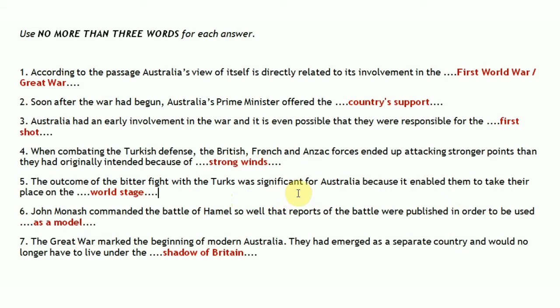They had to fight on the better defended spots, and as it was a bitter fight, definitely they lost because the Turkish defense was very strong. But that bitter fight was important for Australia because it enabled them to take their place. So on what did Australians take their place due to that fight? Let's find out.